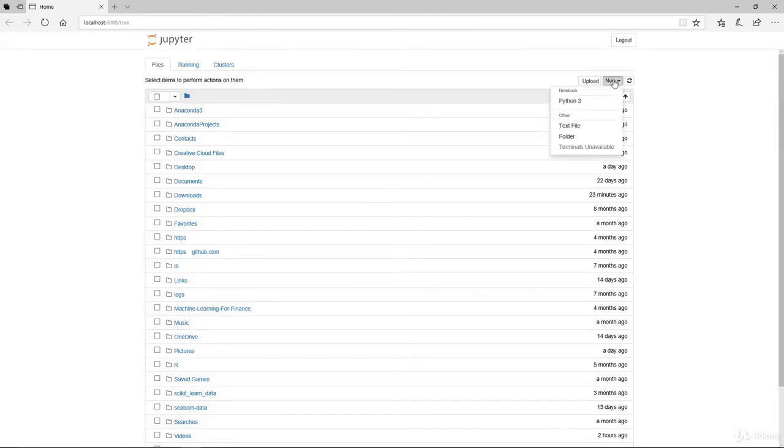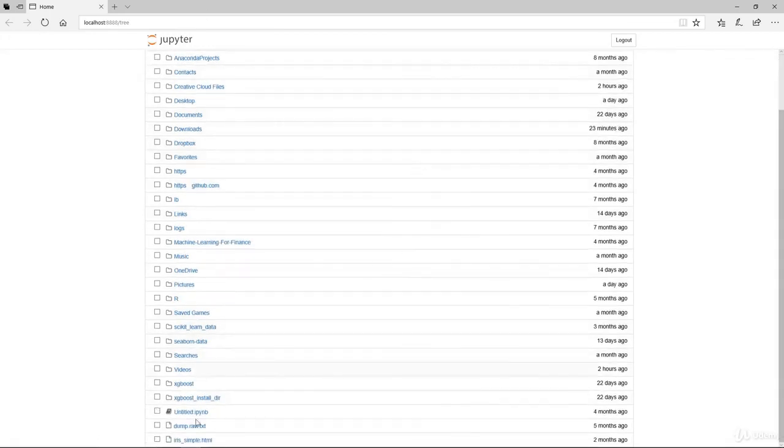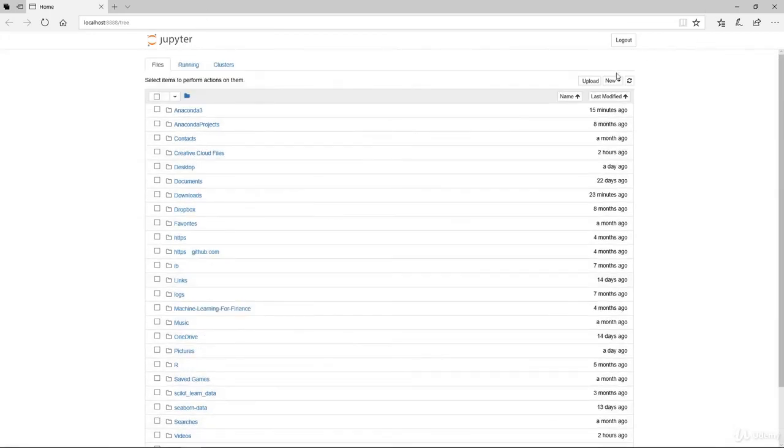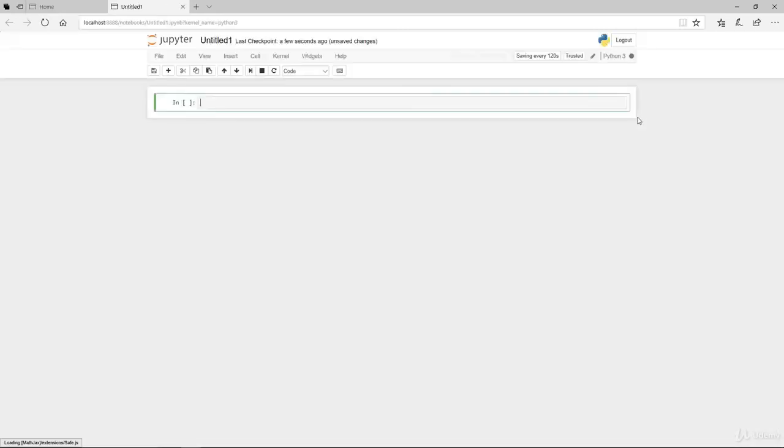Now, the next thing you need to do is create a new notebook. Alternatively, you may want to find one that you have already set up here and run that. In our case, you just create a new one, unless you already have one, in which case you can just select that file and run it.